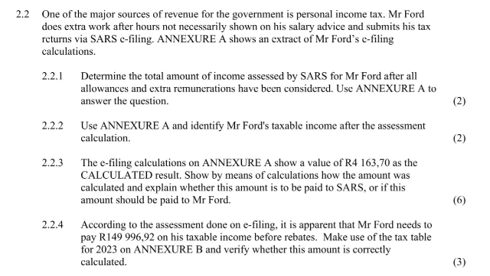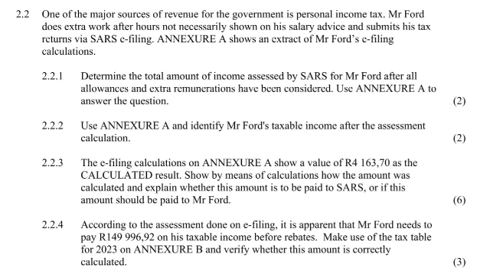So look at what 2.2 says. It says, one of the major sources of revenue for the government is personal income tax. Mr. Ford does extra work after hours not necessarily shown on his salary advice and submits his tax returns via SARS e-filing, and Annexure A shows an extract of Mr. Ford's e-filing calculation.